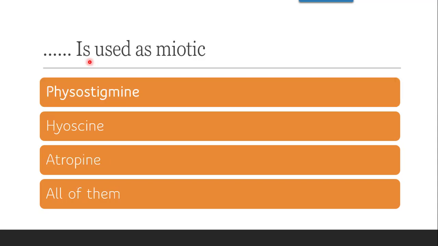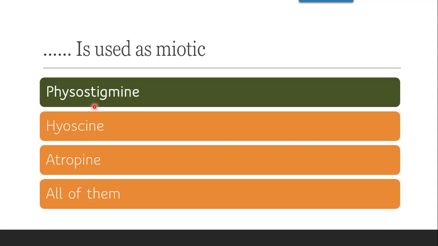Next question: dash is used as a miotic, whether it is physostigmine, hyoscine, atropine or all of them. A miotic is a cholinergic drug, not a cholinergic antagonist. Cholinergic antagonists have exactly the opposite action to cholinergic agonists. The correct answer is physostigmine.